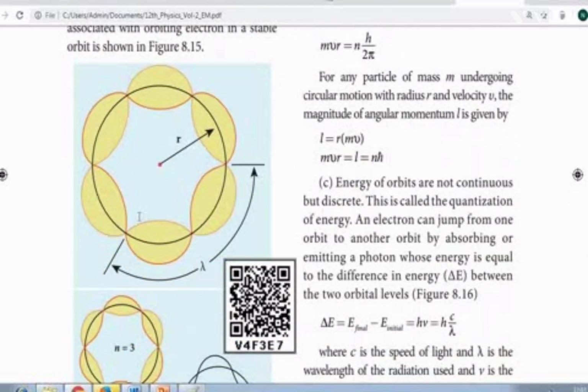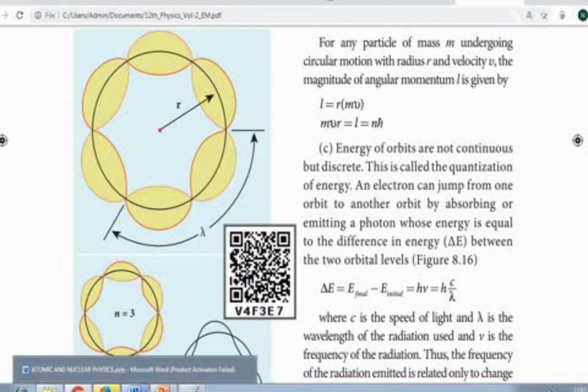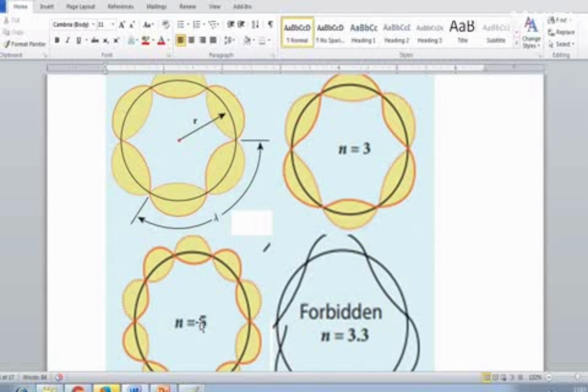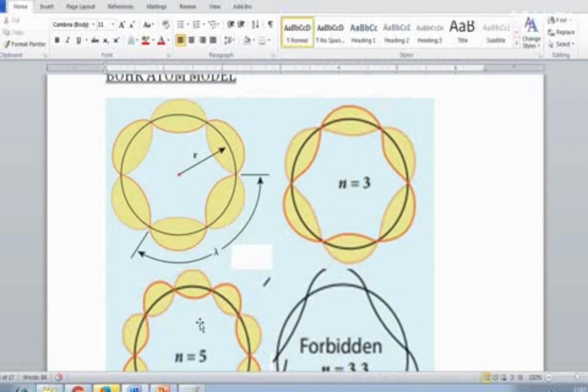So in the 7th lesson, we studied that the electron revolves around the nucleus. It's not in a linear motion, it is in a wave form. It's not in a simple circular motion, it is in a wave form. So you can take this first picture. Electrons are moving in a circular path, but in a wave form. So this is a wave, moving like this. So how many waves are there? You know that one wave means one crest and one trough. So this is one wave, two waves, and three waves. So the total circumference of the circle has three waves. So you can write n equal to 3.